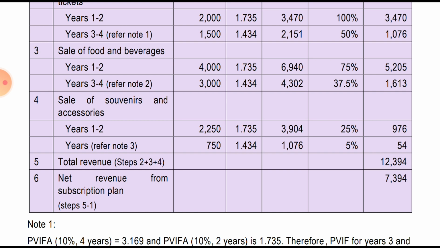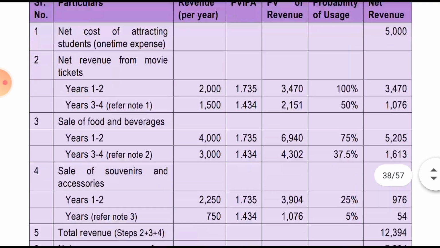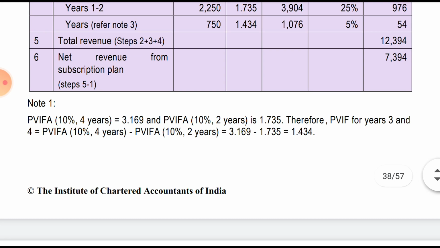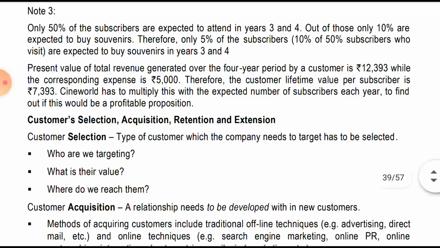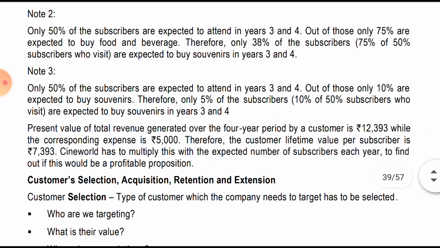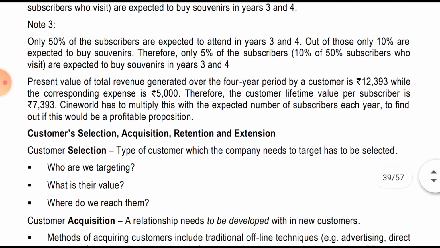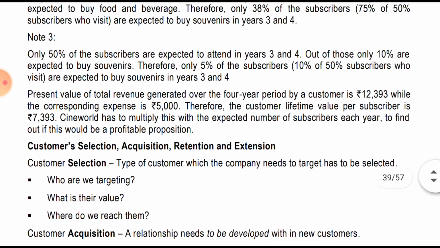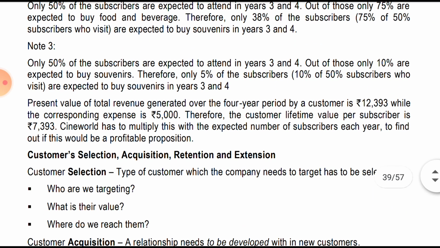Accordingly we got a total revenue of 12,394, and we had incurred the cost initially of 5,000. So net revenue is 7,394. The notes are not important. In the notes they have given that only the probabilities have been used. Okay, so last para we will read.